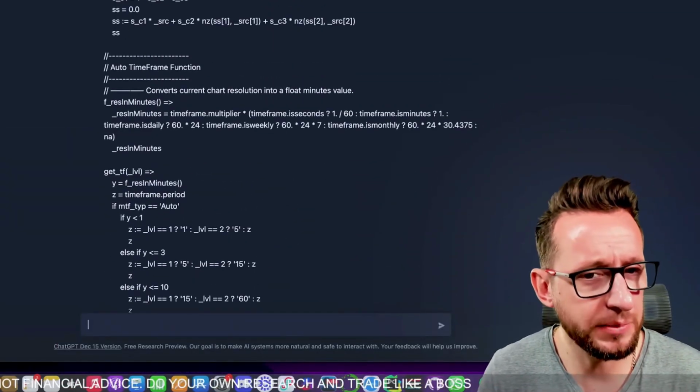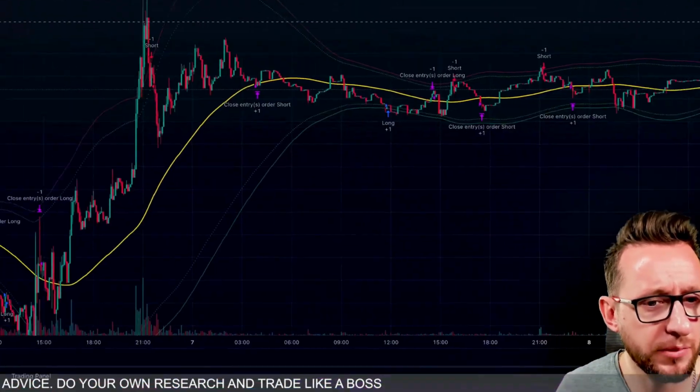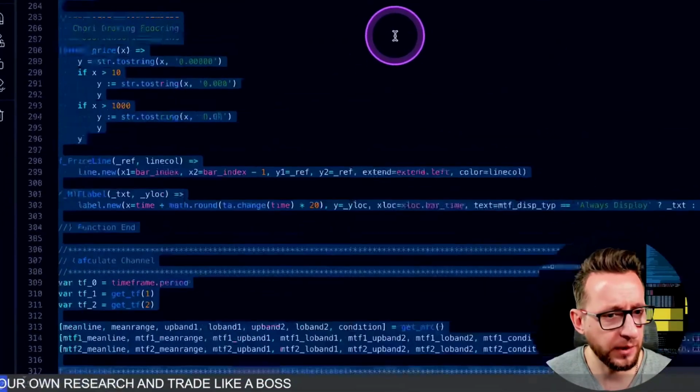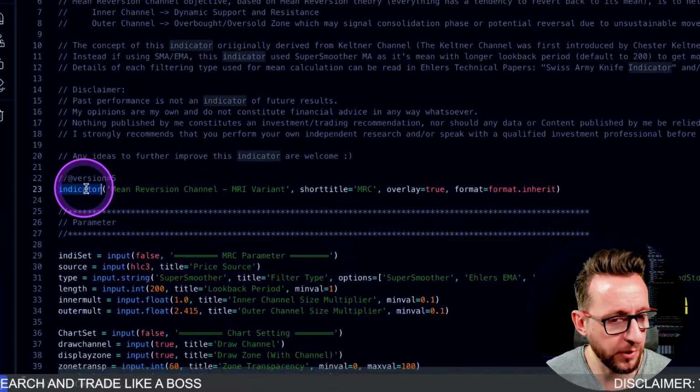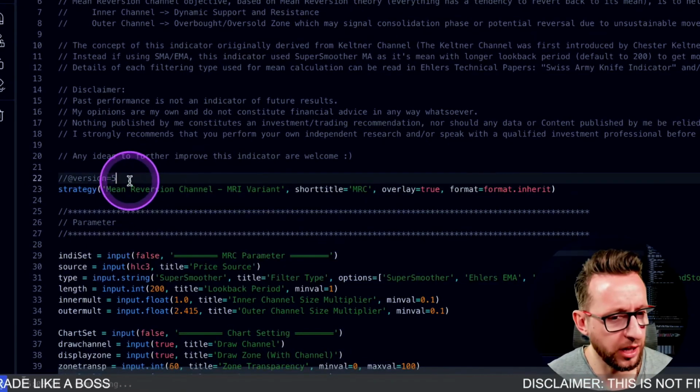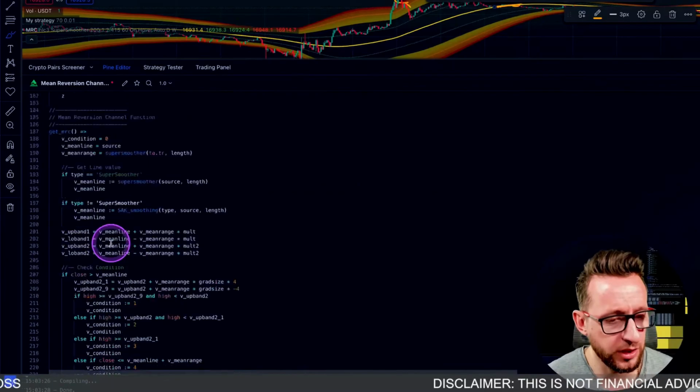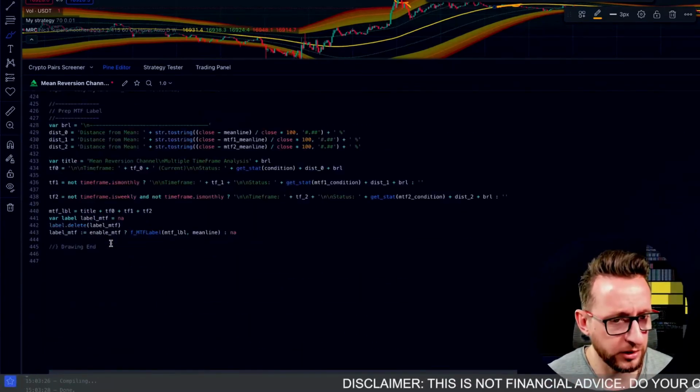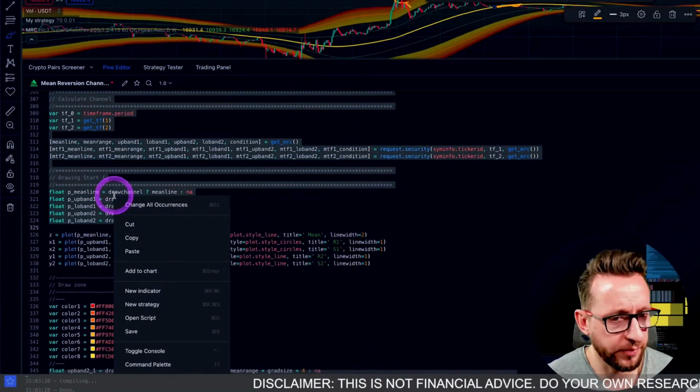Now, what I want to do is turn this into a strategy. So I'm going to go back over here, remove the word indicator from above here and type strategy. Now this has converted it into a strategy for us. I'm going to copy and paste that over to here, just like so.